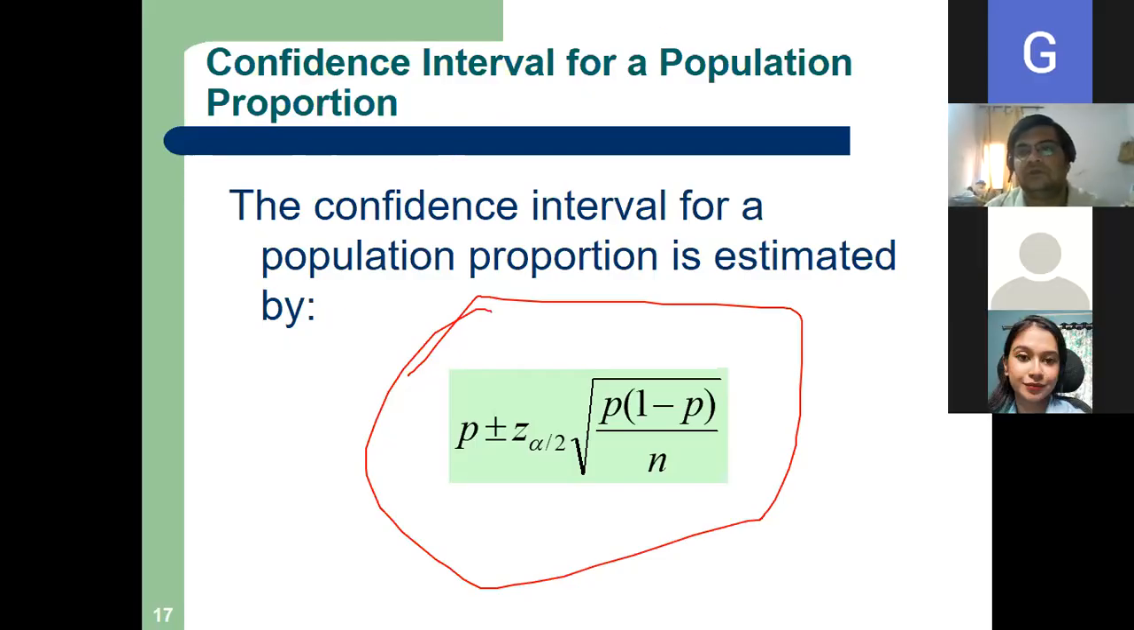What is the value of alpha by 2? Alpha by 2 will be given in the problem. Alpha is the level of significance. Level of significance is denoted by alpha. In the formula you have written, write down level of significance, and within brackets write alpha.